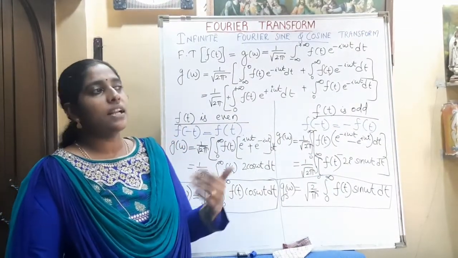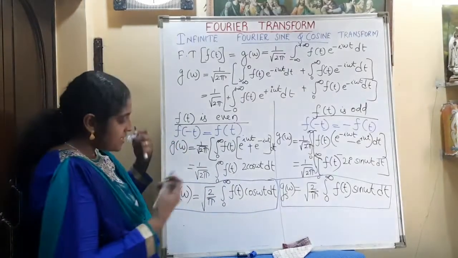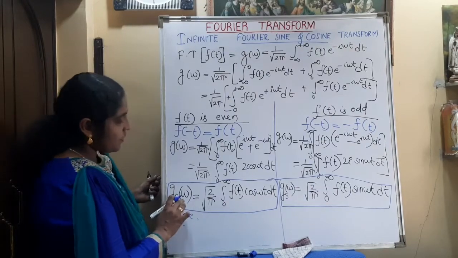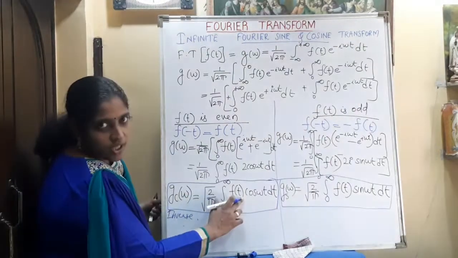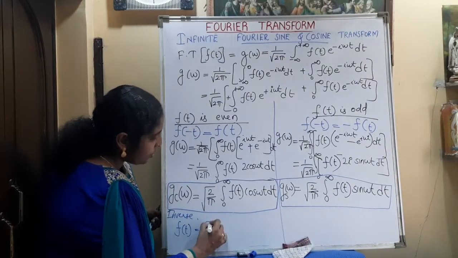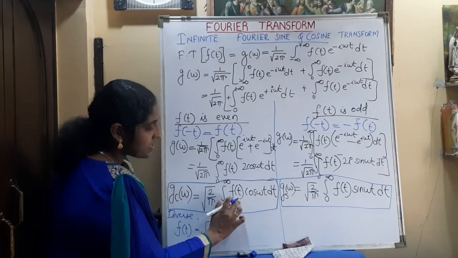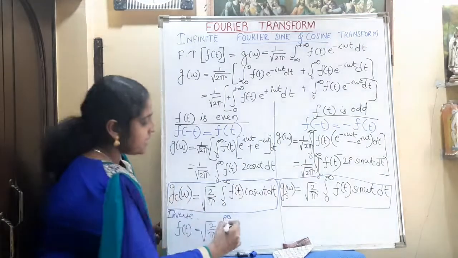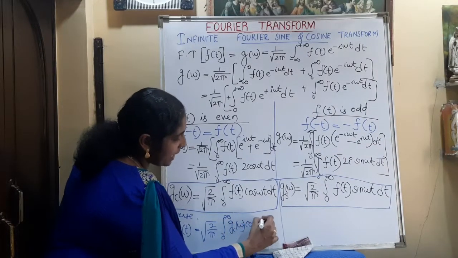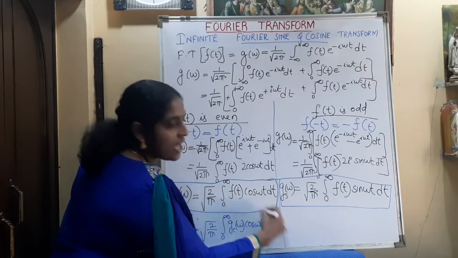Similar to the general inverse Fourier expression, here also we can write the inverse Fourier expression. What is that inverse Fourier transformation? From gc omega we can write the function f of t. So what will be that? f of t is equal to root of 2 by pi integral 0 to infinity gc omega into cos omega t d omega.